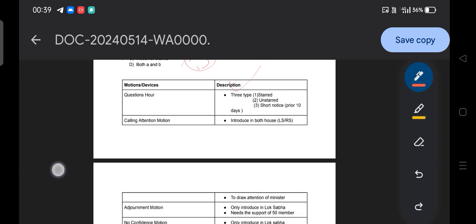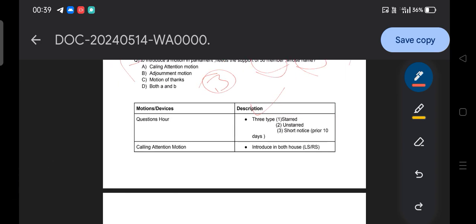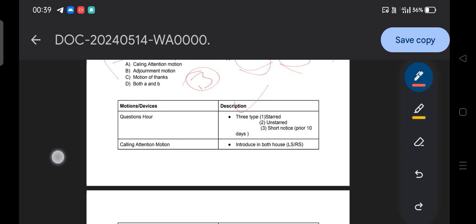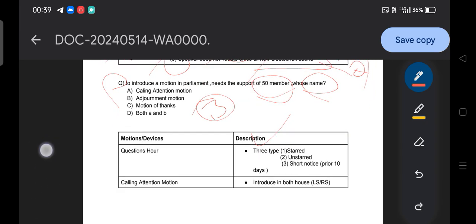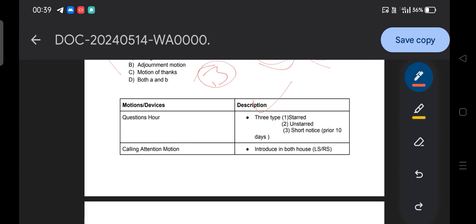In addition to that, we are also going to discuss the device of the question hour, and how the question hour is initiated in Parliament. With the help of this question we are going to cover the theory. For example, the question hour. So what is the question hour? Before that, you need to understand the sessions of your Parliament.